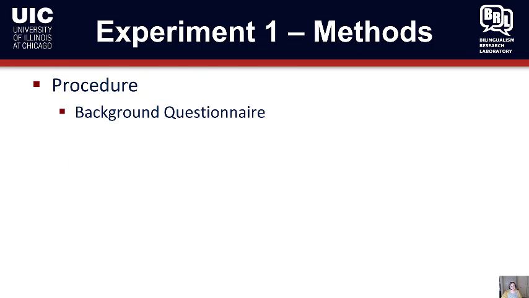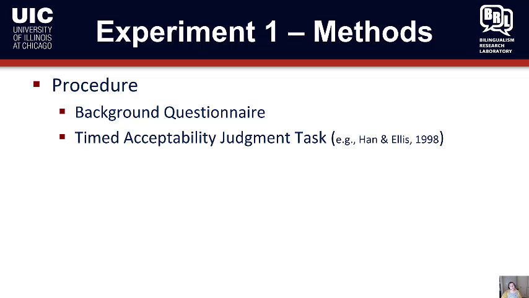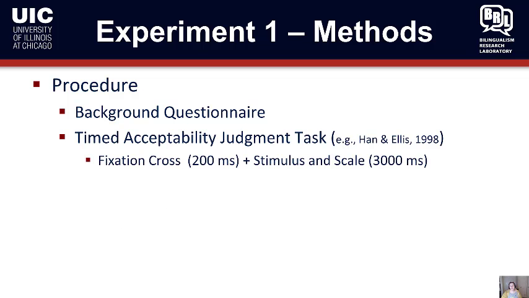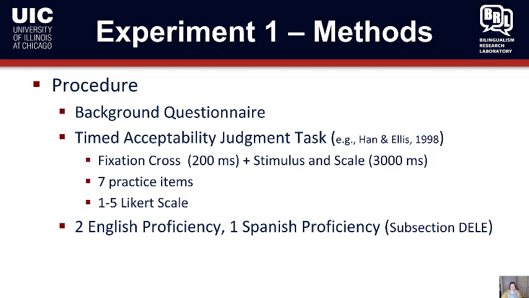For the procedure, they completed a background questionnaire followed by a timed acceptability judgment task based on Hannah Ellis's recommendations. They saw a fixation cross followed by a stimulus and a scale, with 3,000 milliseconds in which to complete it. They did 7 practice items and then used a 1 to 5 Likert scale. After the judgment test, they completed two English proficiency tasks, and as the Spanish proficiency task, they completed a subsection of the DELE. And then there was a debriefing questionnaire to check for awareness, and none of the participants will be reported here because none of them showed awareness of what they were being tested on.